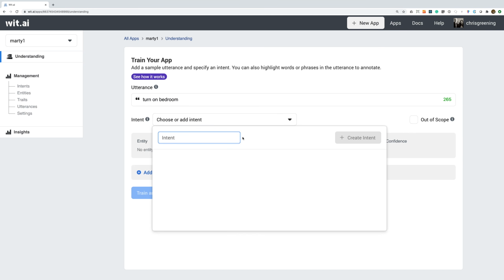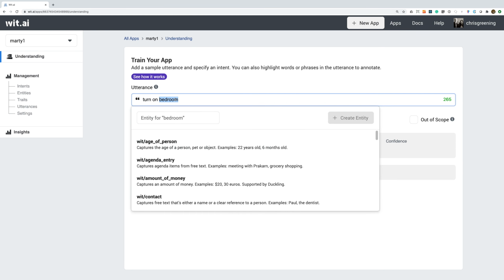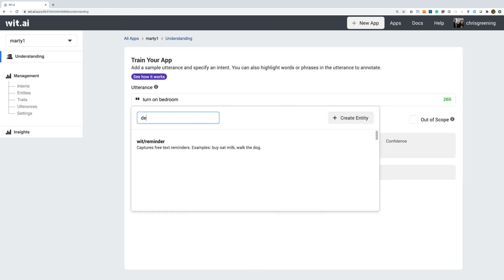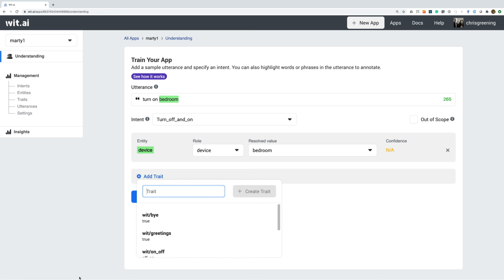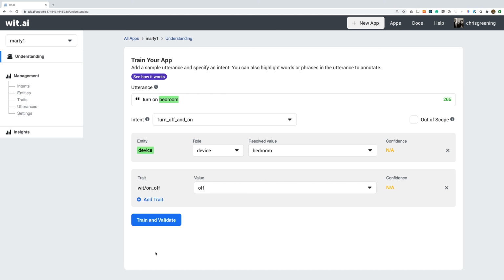So we need to create an intent. And then we need to start highlighting some of the bits of text. So let's try and pull out the device that we're trying to turn on. So I'll create an entity. So now we have an entity called device, and we've highlighted bedroom as the piece of text that should correspond to that device. And now we can add a trait for on and off. So this is a built-in trait that's supplied by Wit, and we want to say that this should be turned on. So let's train this.